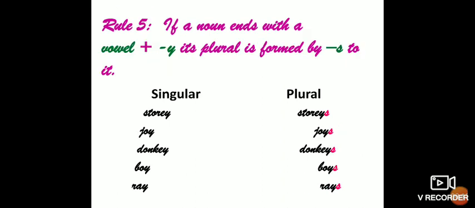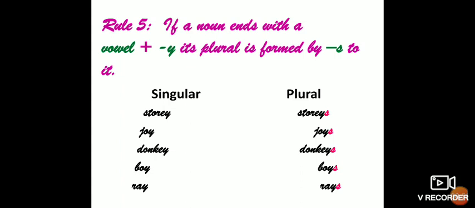Now we'll talk about rule 5. In rule 5, if a noun ends with a vowel plus Y. In the previous slide we have seen that if a noun ends with consonant plus Y, we change Y and add IES. So here, if a noun ends with vowel plus Y, its plural is formed by adding S to it.